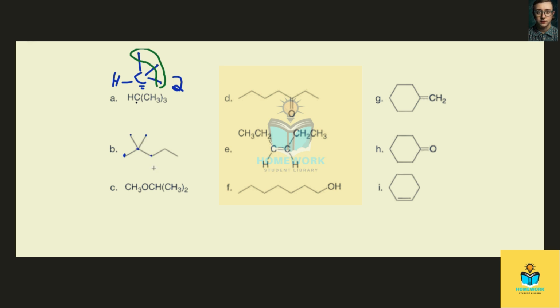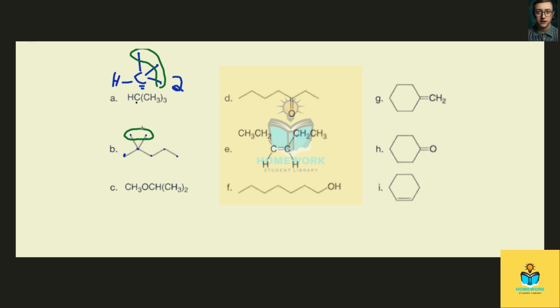We have a CH2 here, and a CH3 here. Right off the bat, we know that these two carbons are the same. They're bound to three hydrogens and to the same central carbon atom down here. So we have one type there.